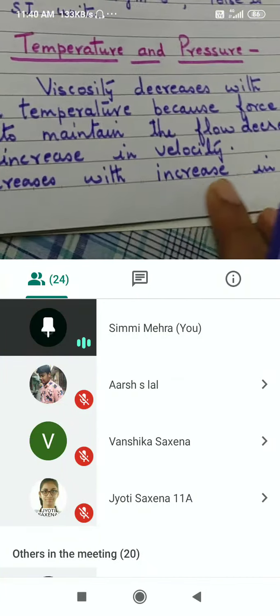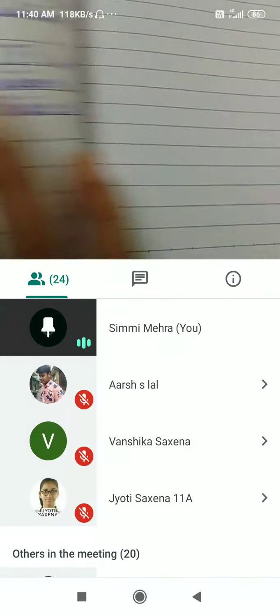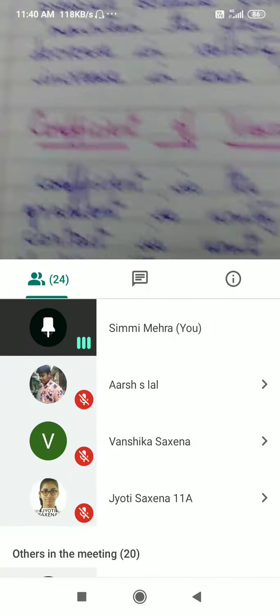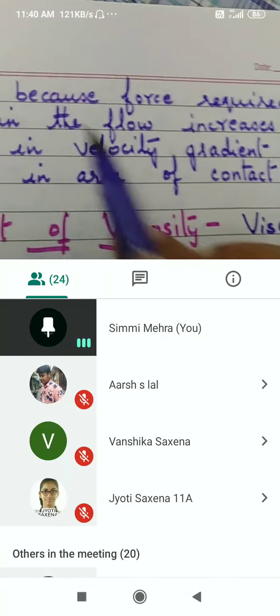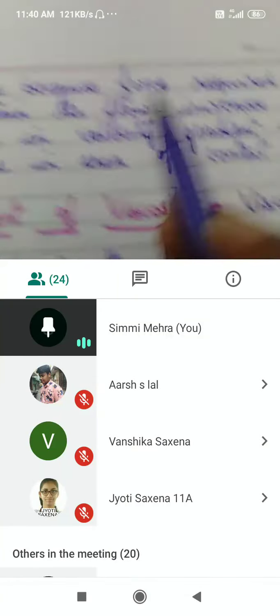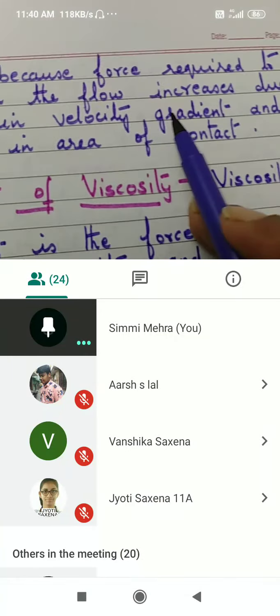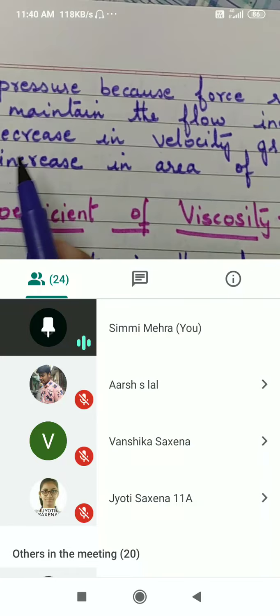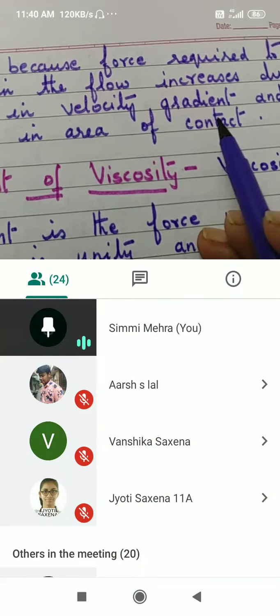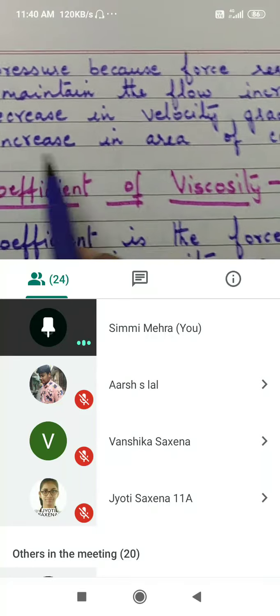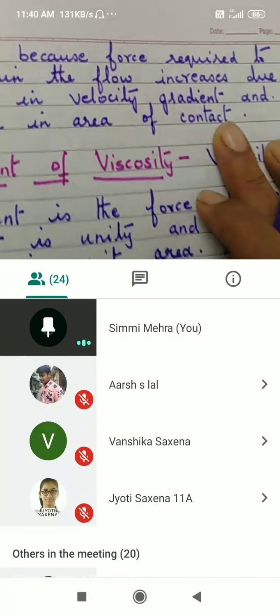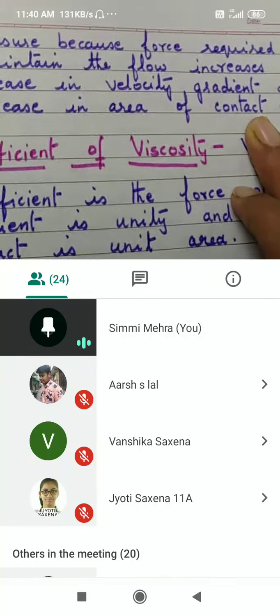It increases with increase in pressure. It is same as surface tension. Because the force required to maintain the flow increases due to the increase in velocity gradient, and increase in area of contact. What is area of contact?